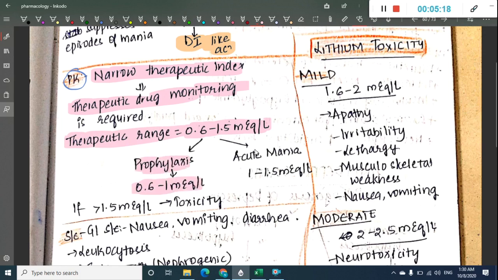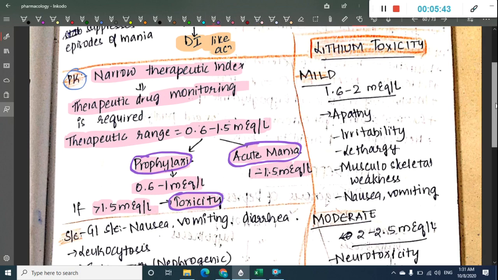For prophylaxis we use 0.6 to 1 milliequivalent per liter, whereas for acute mania we give 1 to 1.5 milliequivalents per liter. If there is more than 1.5 milliequivalents per liter, then we can call it toxicity. Okay, so before we go into toxicity, first we will see side effects.